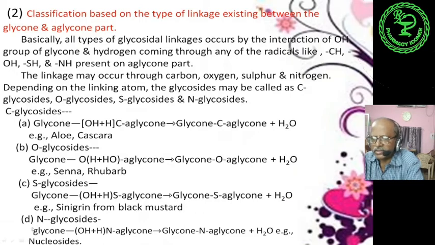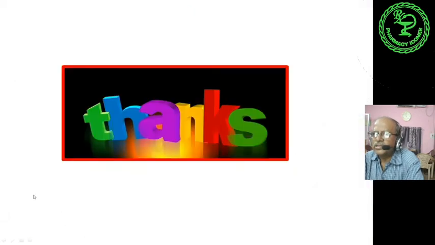Fourth one is N glycoside. In the N glycosides, the glycan contains OH group and the aglycan contains NH. So from NH, this hydrogen combines with the OH group of glycan, forming glycan-N-aglycan plus water, as for example nucleosides.